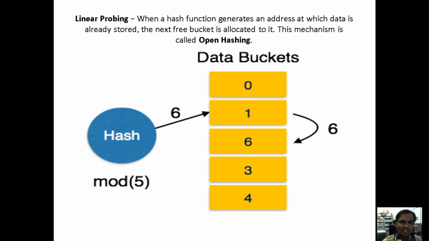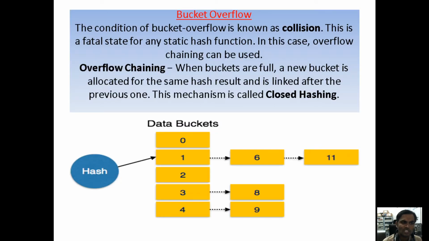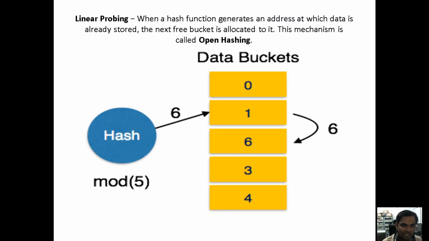When the buckets overflow, to eliminate that we go further with two scenarios. Overflow chaining, this overflow chaining mechanism we are calling closed chaining. The second one is linear probing. You already learned these under data structures. Linear probing is a technique under hashing.